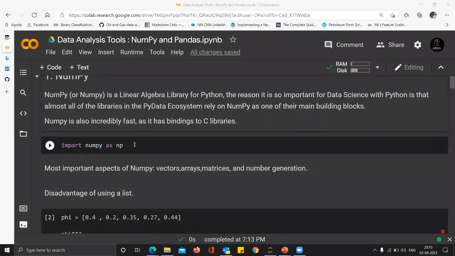So the first thing to practice NumPy, if you are doing this live right now, I will try to go slow so that you can practice live with me. The first thing that you want to do is import NumPy as np.